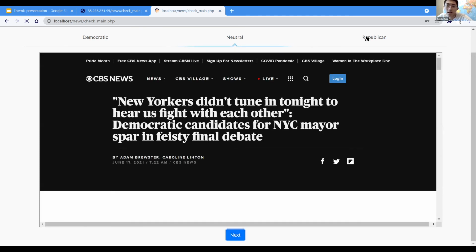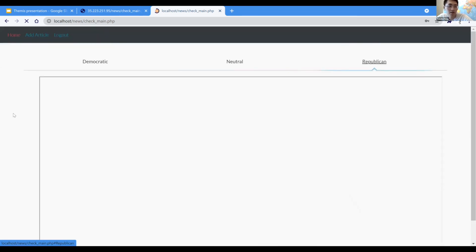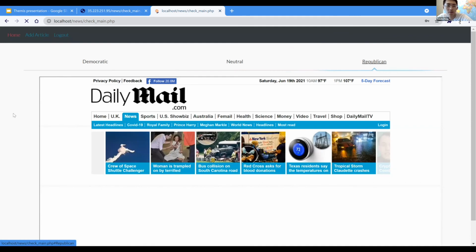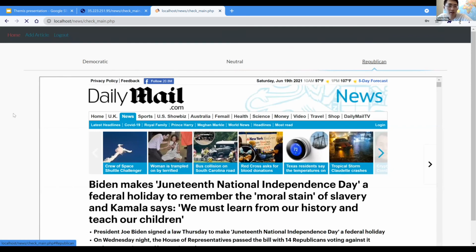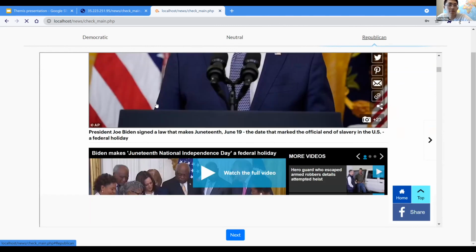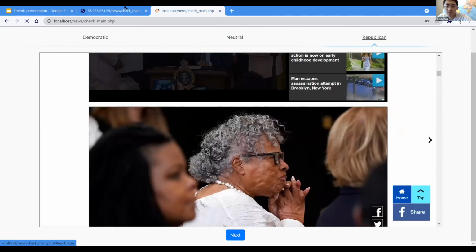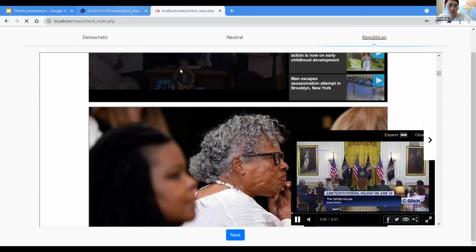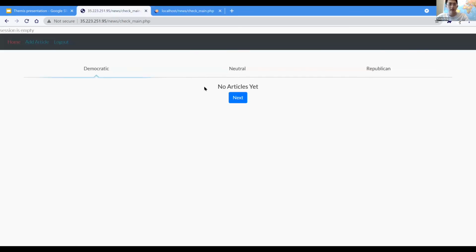And then likewise for the Republican tab, if you click the Republican tab, an article more biased towards the Republican side will be embedded, and you can scroll through the article in the embed and click the next button when you are done. I also currently hosted this on Google Cloud, but I've yet to add any articles.